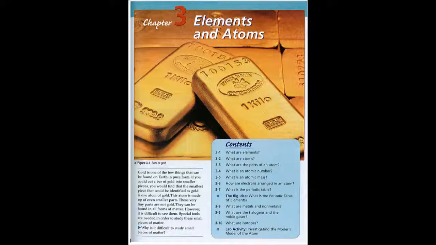Elements. Most of the objects around you are made up of combinations of different kinds of matter. For example, the concrete in a sidewalk is made up of different types of matter: gravel, sand, cement, and water. However, even gravel, sand, cement, and water are made from other types of matter.